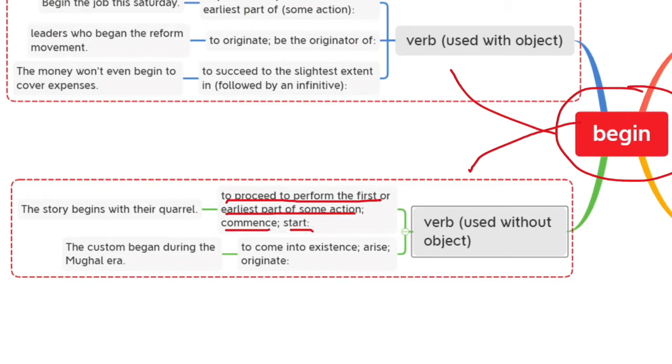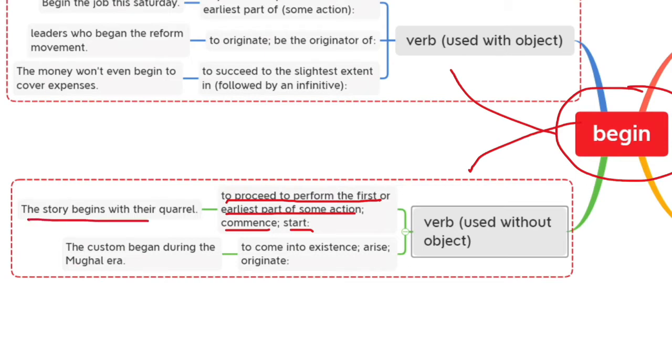So we can use begin when we are starting or when we are trying to do the thing for the first time, or when we are just starting to do that thing. We can say that we are beginning that thing. We can say that we are about to begin that thing. Okay, let us understand this with an example.